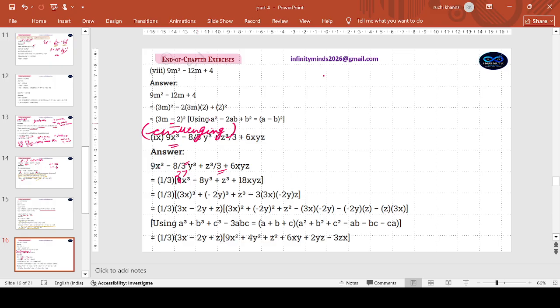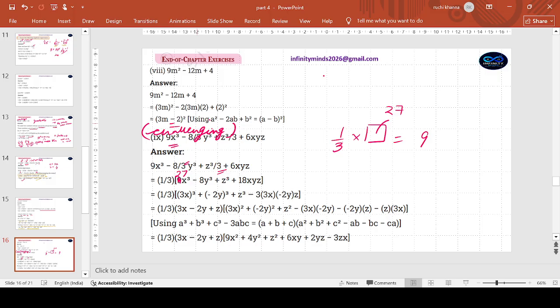But out of 9, if you take out 1 by 3, see, presence of a bracket is multiplication. So what do I multiply 1 by 3 with, so that I get a 9? You're getting my point? If we want to take 1 by 3 common out of 9, 1 by 3 into something has to give me 9. So that something has to be 27. 27x cube, minus, so 1 by 3 goes outside, minus 8y cube left inside.